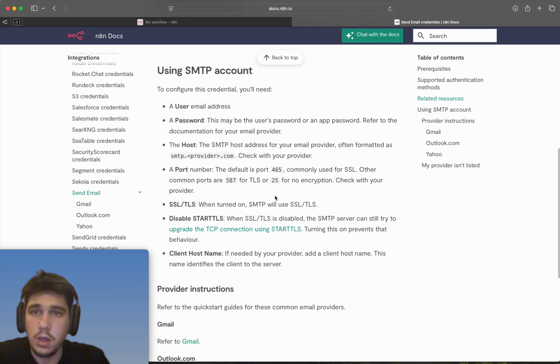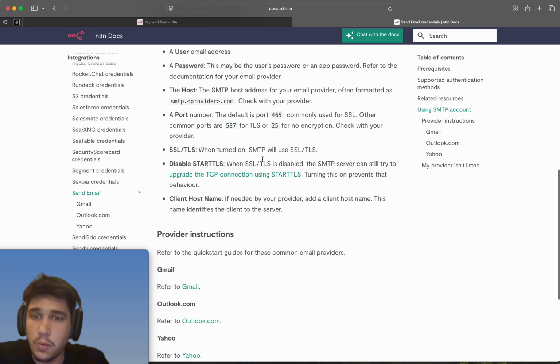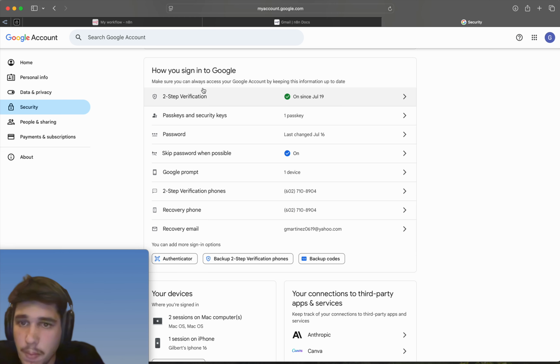So, for example, a password, this may be the user's password on an app or an app password. Refer to the documentation for the email provider. So the host, you're going to put the host address for your email provider, often formatted as smtprovider.com. Use the ports, and how you sign into Google with two-step verification.